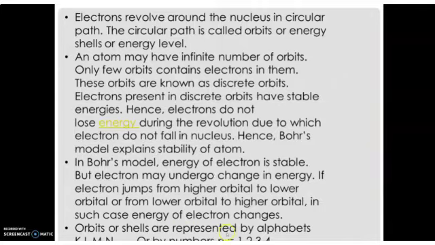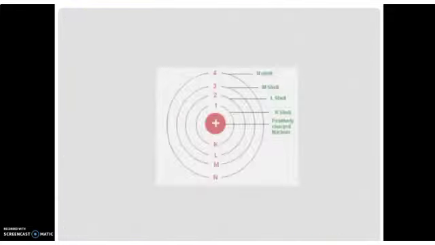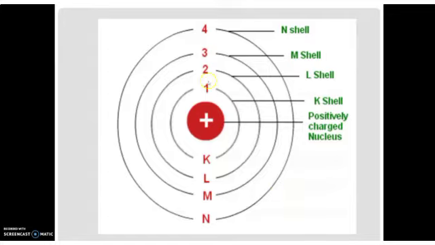Orbits or shells are represented by alphabets. If you observe this image, you can see some numbers here: 1, 2, 3, 4 and K, L, M. Each orbit is represented by either a number or a shell. Usually we use the alphabets, that is K shell, L shell, M shell and N shell. So every electron is arranged in these shells.